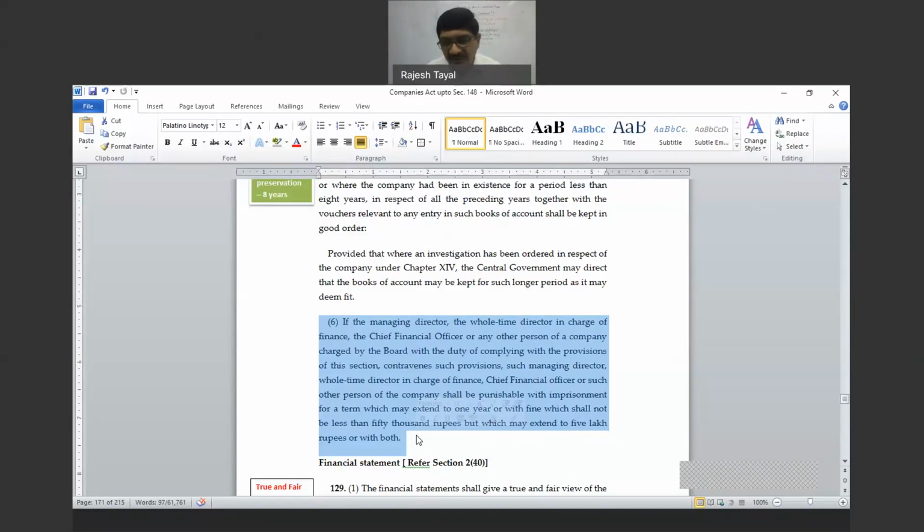Don't do that. Till you know the company, till you are sure that all the books are being kept properly, you are also very well versed about the accounting systems, then only accept the responsibility. Otherwise, let this responsibility of books of account be on the CFO. As a company secretary, my sincere request to you, or rather a very strong suggestion, never accept responsibility for keeping the books of account, for proper maintenance of books of account, because almost in every company there are problems in the books of account. Let this be the responsibility of CFO, not yours. So that was about section 128, and now we go to financial statements.